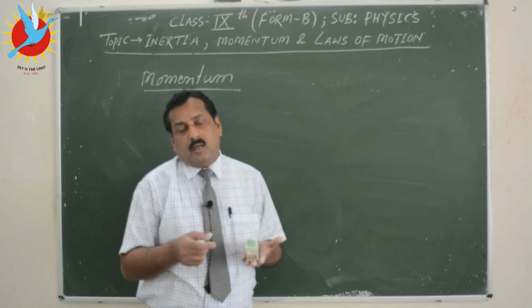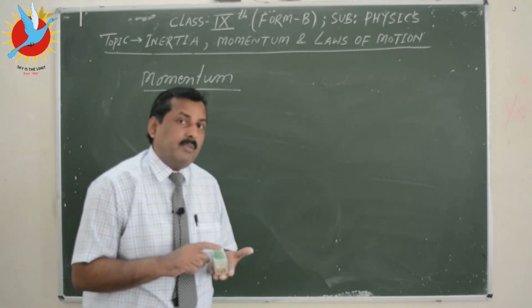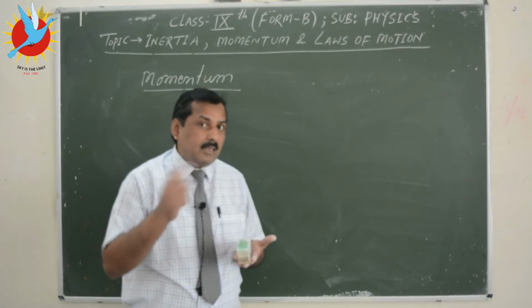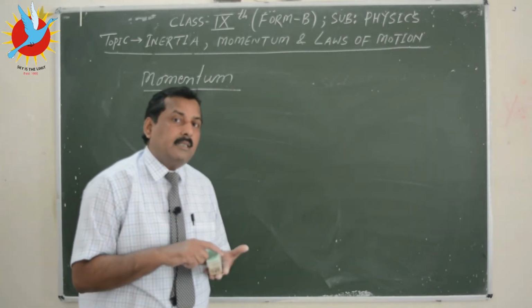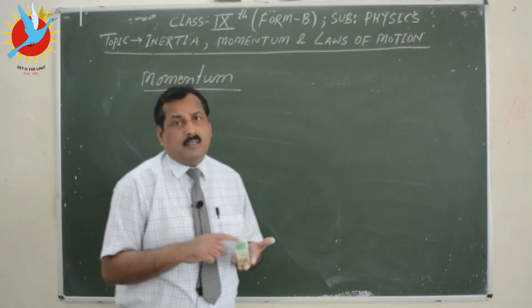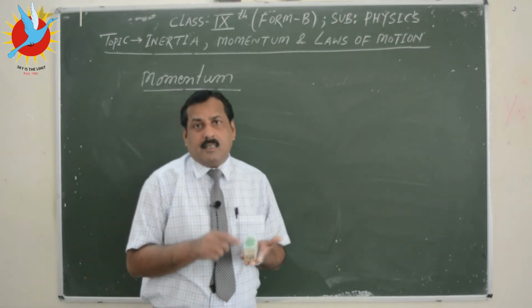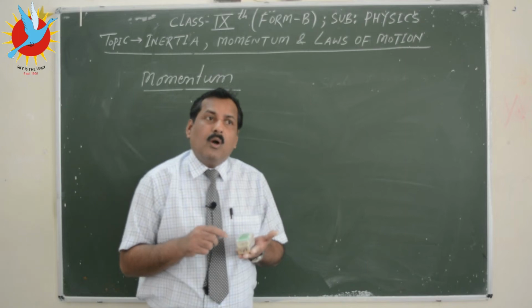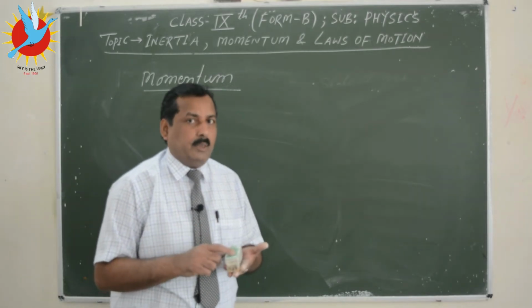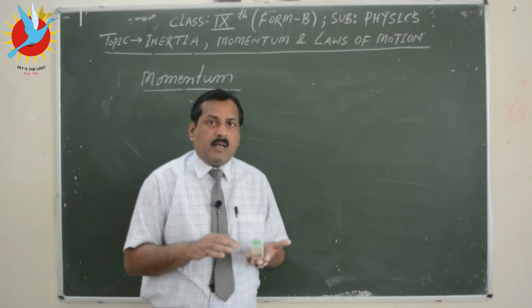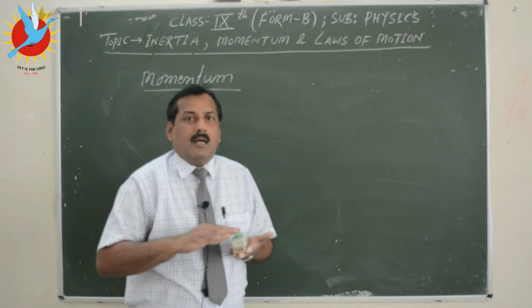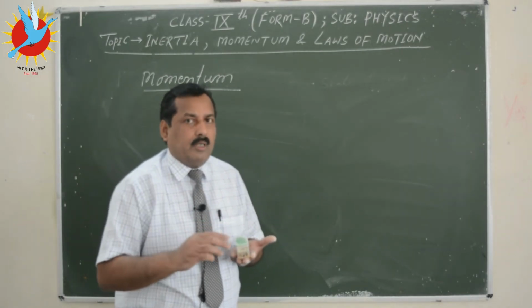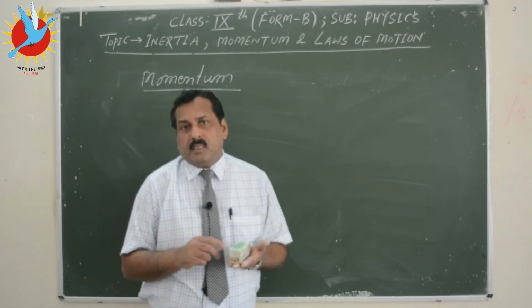That upper portion was in uniform motion, and because of inertia, means tendency to remain in its current state, it still has a tendency to be in uniform motion.